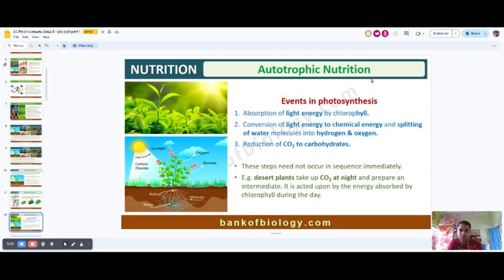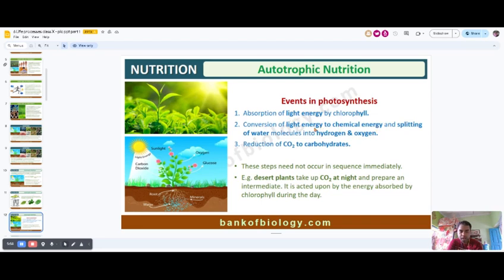Here is how the photosynthesis event occurs. Basically, photosynthesis occurs in three stages. First, the chlorophyll, as we all know, is present in the green leaves, and this chlorophyll absorbs the sunlight. After that, the plant converts the sunlight energy into chemical energy.